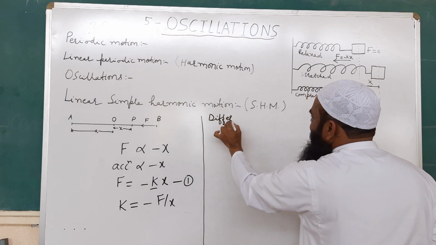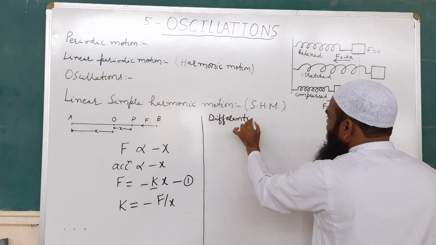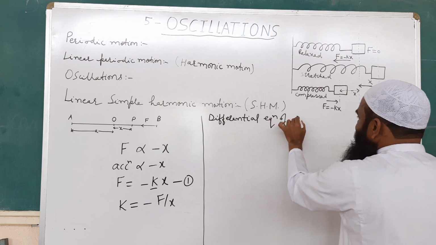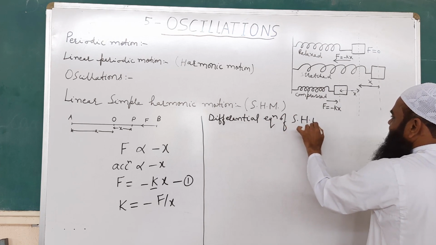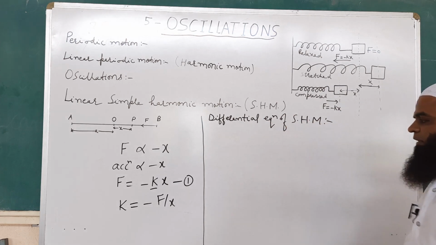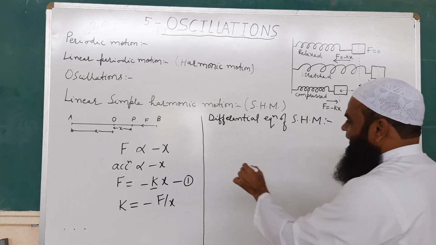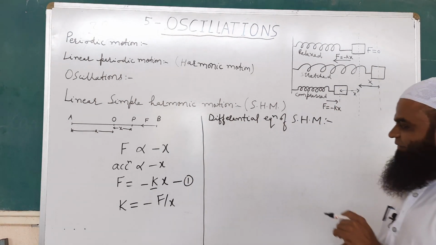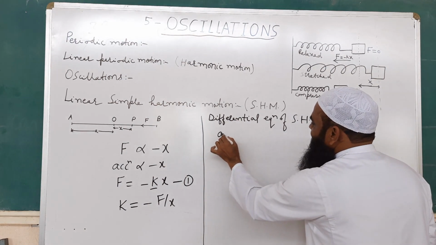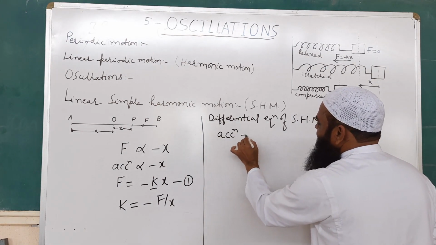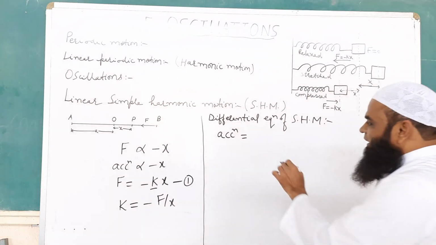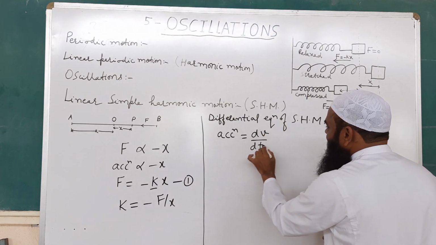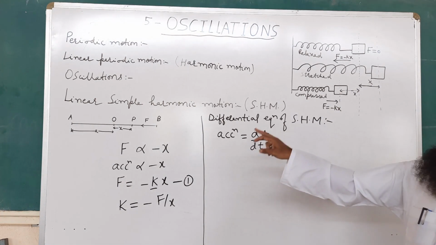Now we will try to derive the differential equation of linear SHM. So from equation 1, as we know, F is equal to minus kx. Secondly, we can write acceleration as the rate of change of velocity with respect to time, that is, dv upon dt.